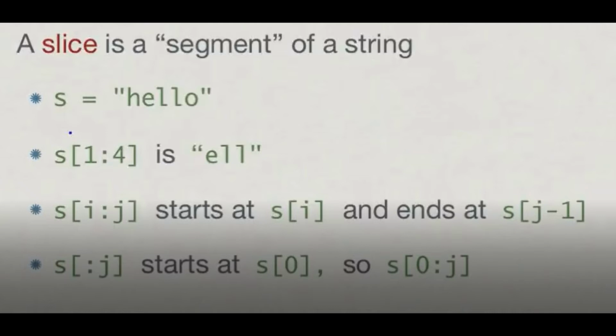Always keep this in mind. Whenever you give something like s[:j], it will start the string from 0 and end at the ending position minus 1. Here the length means the ending position which you give for the slicing. If you give 4 as the ending position, it will give you the string up till 3. If you give 3, it will give you the string up till 2, and so on.